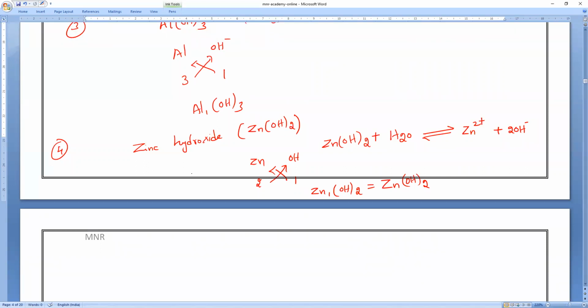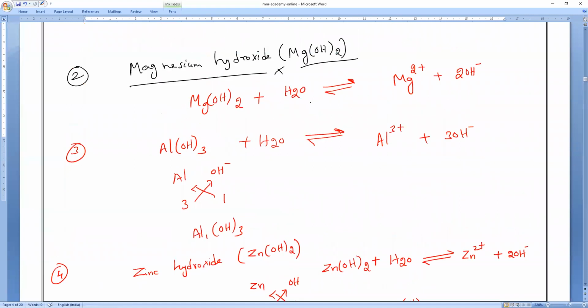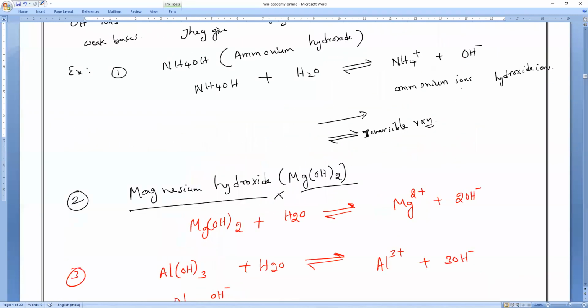Clear, guys? So the classification of bases is only based on strength: strong bases as well as weak bases. The well-known popular bases for us are magnesium hydroxide, sodium hydroxide, and calcium hydroxide, Ca(OH)2. Aluminum hydroxide also won't come. The main base is only one: sodium hydroxide.